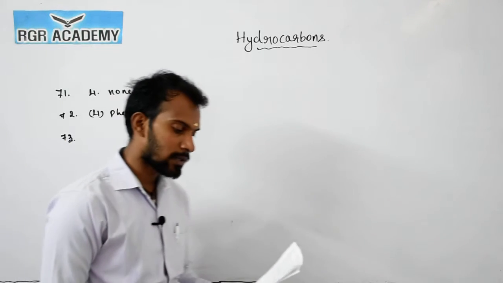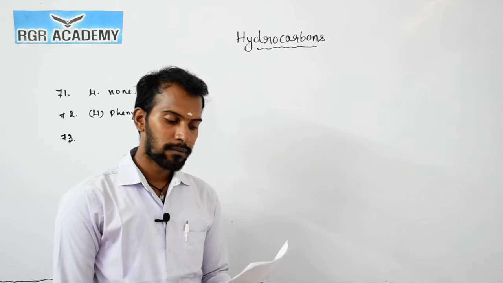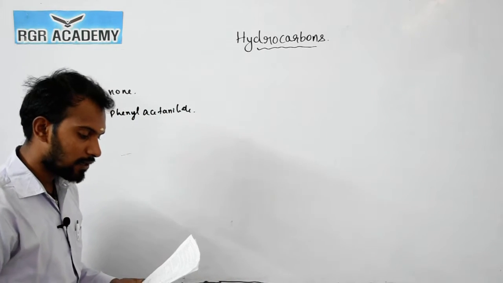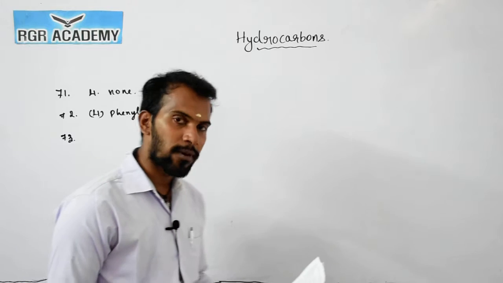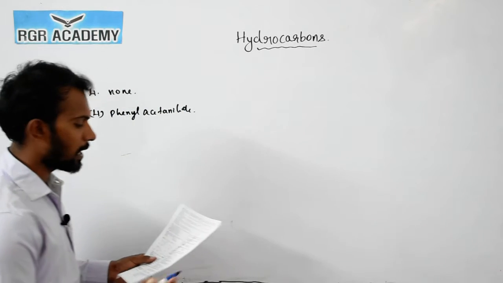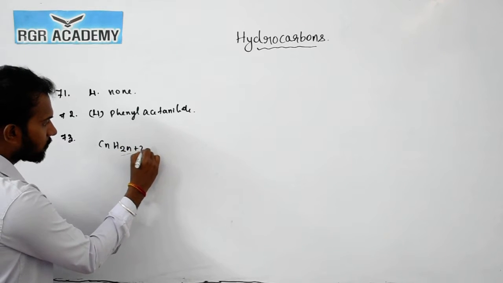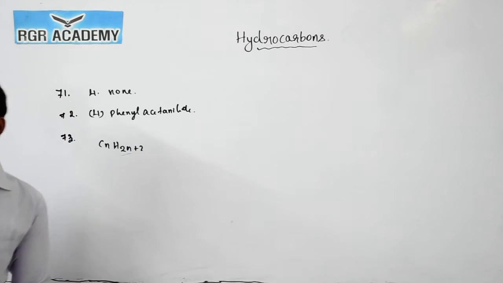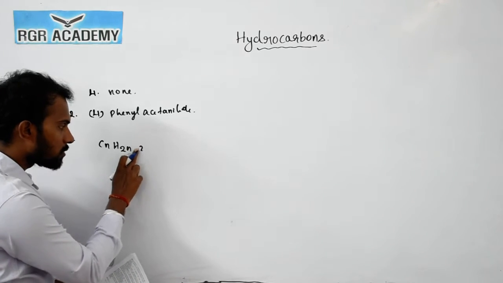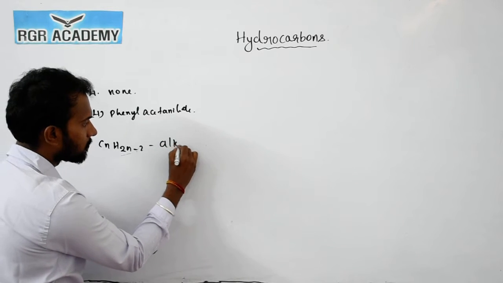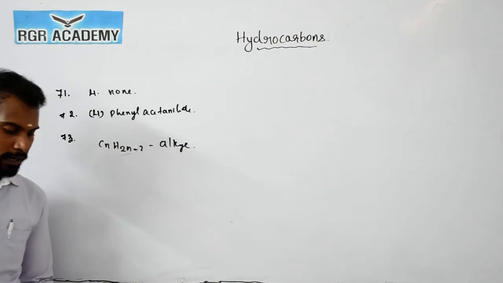Now let us discuss question number 73, which is represented by the formula CnH2n minus 2. CnH2n plus 2 is called alkane, right? CnH2n is called alkene. And CnH2n minus 2 is called alkyne. So the answer is alkyne.